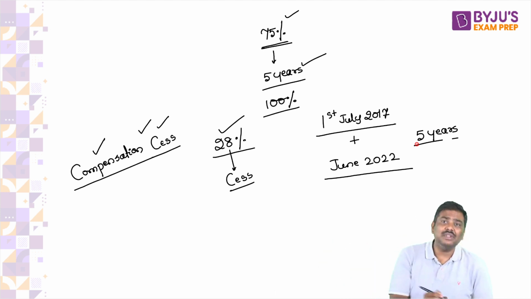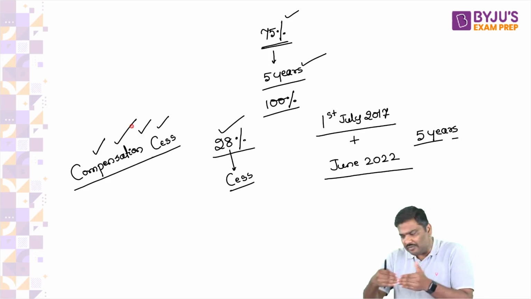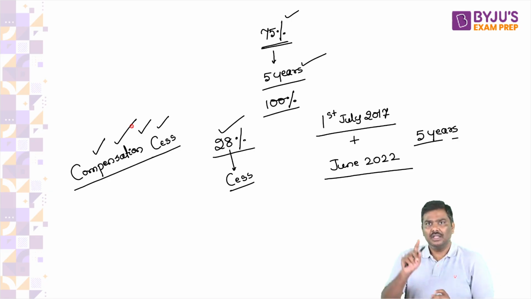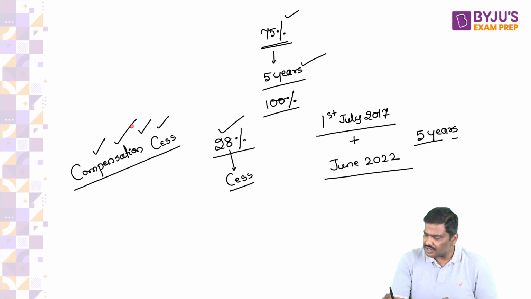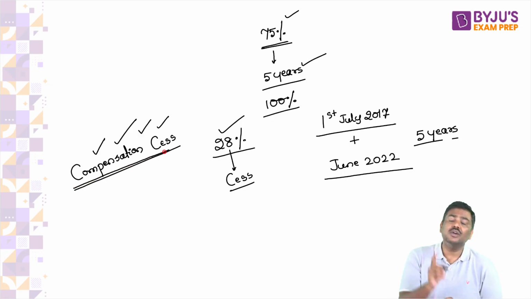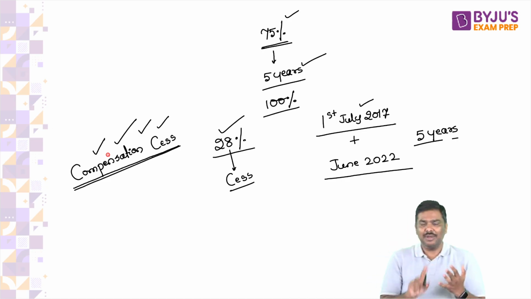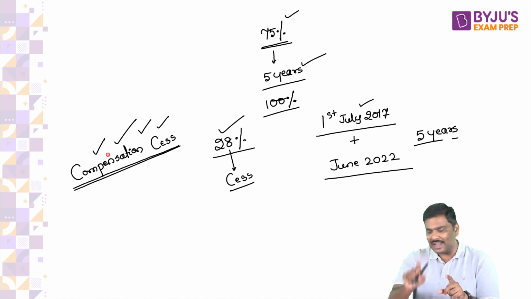What about the compensation cess? Has it been withdrawn or is it still being implemented by the central government? The answer is, even after 5 years of the introduction of GST, even today, the compensation cess is used by the government. It is there. Please remember, the compensation cess is still being collected by the government.